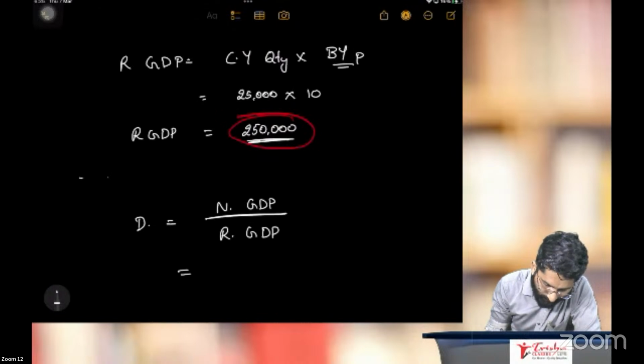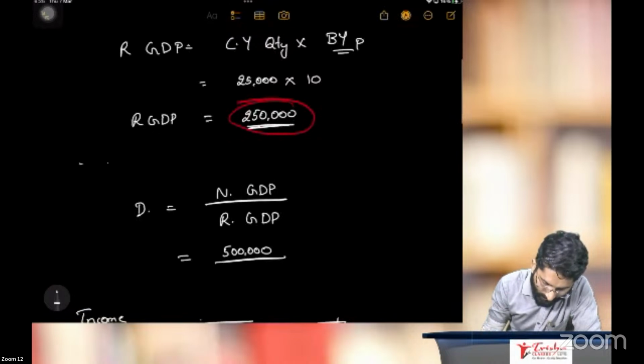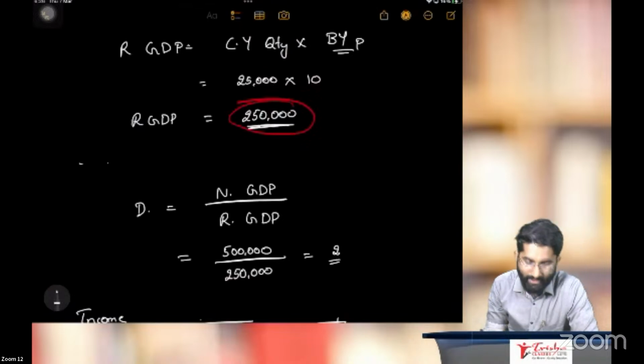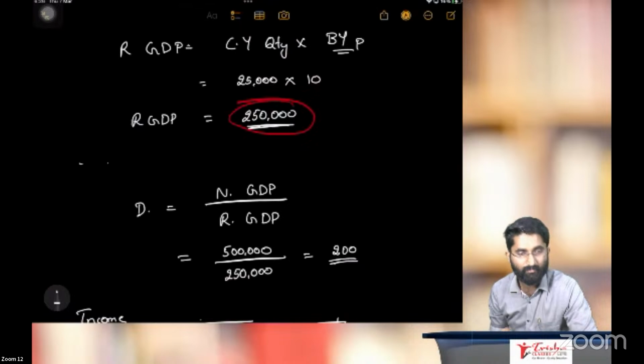Nominal GDP is 5 lakhs, divided by real GDP of 2,50,000. Answer is 2. 2 times 100, that is 200%.